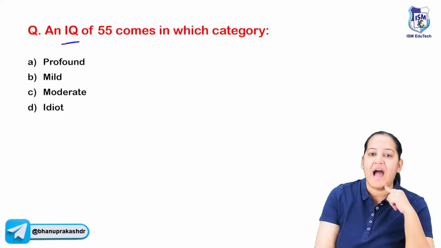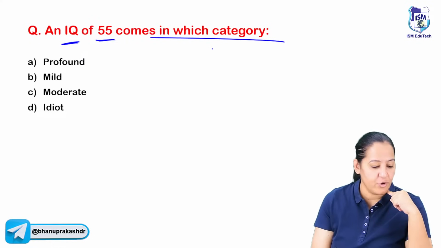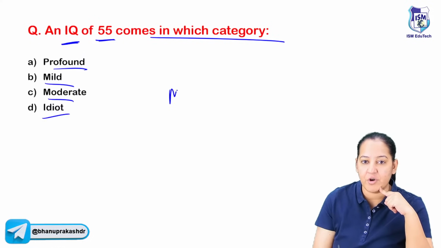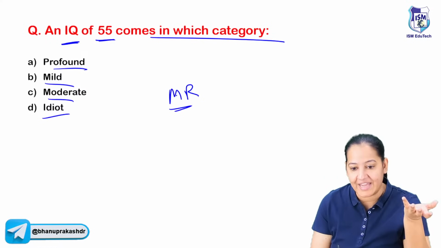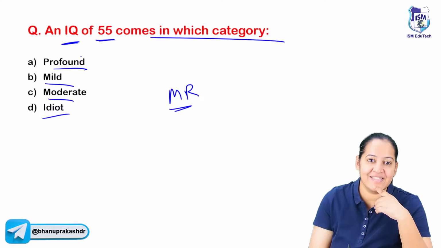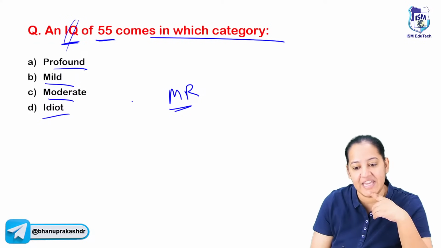Anyways, chalo. An IQ of 55 comes in which category? We are talking about mental retardation: profound, mild, moderate or idiot. That depends on the IQ. You know what is your IQ? How to calculate the IQ? What is IQ, by the way? It is intelligence quotient. That is the full form of IQ.